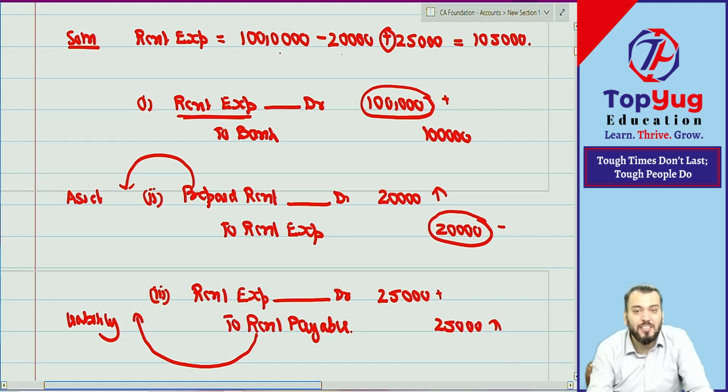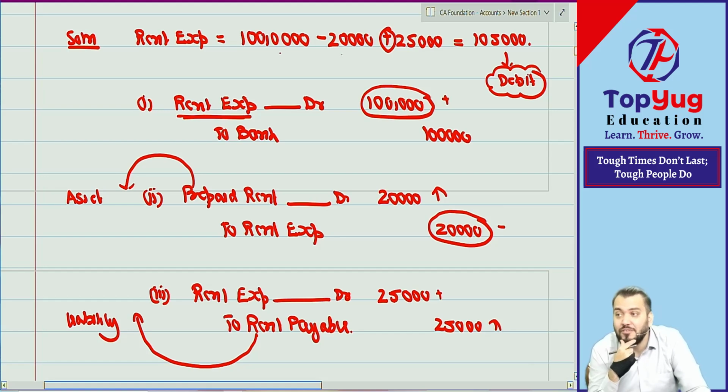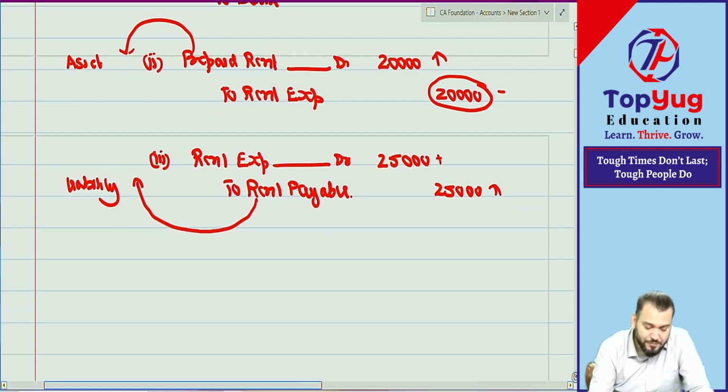Rent expense 1 lakh 5,000 will go where? Rent expense will be transferred to PL. So it will go to the debit side of the PL account. In the debit side of PL, you write down 1 lakh 5,000. What is the total expense? 1 lakh 5,000. So expense will be debited to which account? PL account. Understood? Correct? Have you understood? No doubt. One more. Let me give one more.